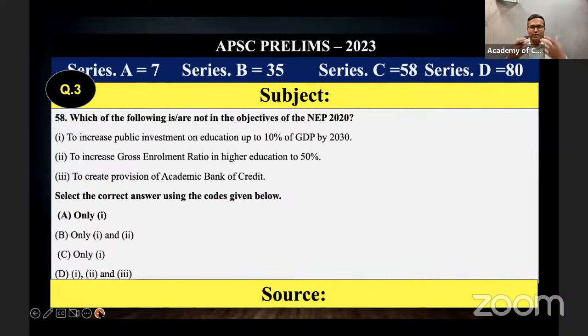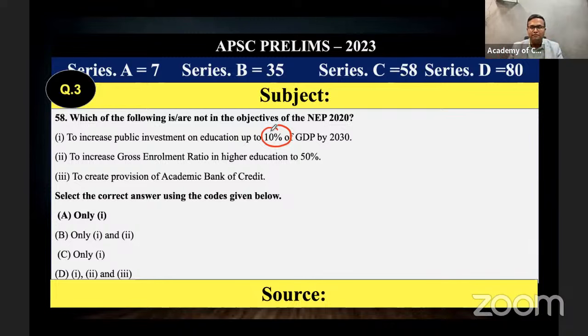Next one, national education policy. It was all current affairs. Last year, for APSC prelims also, we had prepared the national education policy. See, here you can easily get the answer. Look into statement 1. To increase the public investment on education up to 10% of the GDP by 2030.